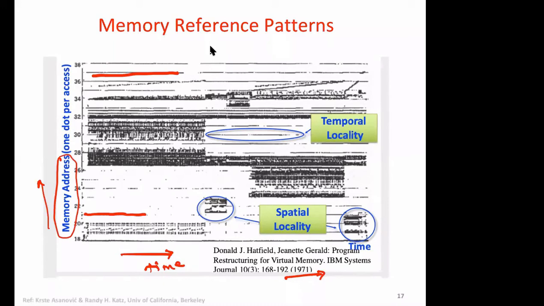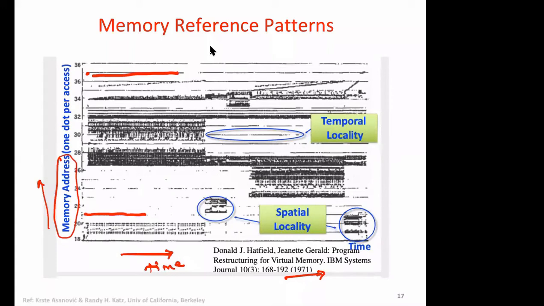Does it show temporal locality or spatial locality? It shows temporal locality. It means the same address you are accessing again and again, like maybe the same instruction you are executing, or the same data variable you are accessing. For example, in a loop you are doing a equals b plus c, so a, b and c are referenced again and again, the same memory locations. So it's temporal locality.